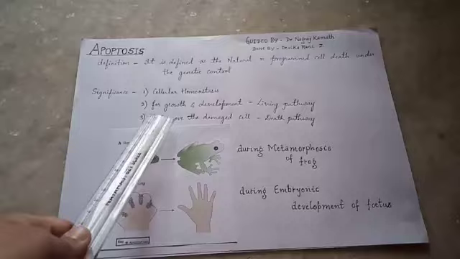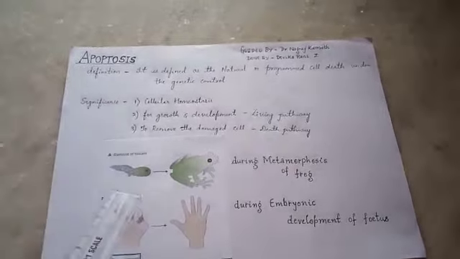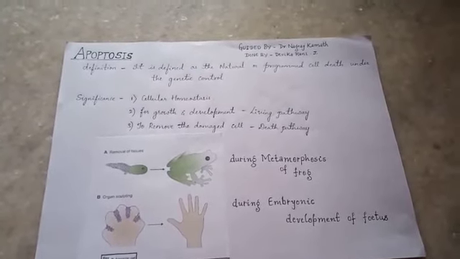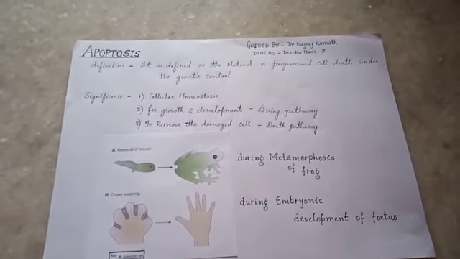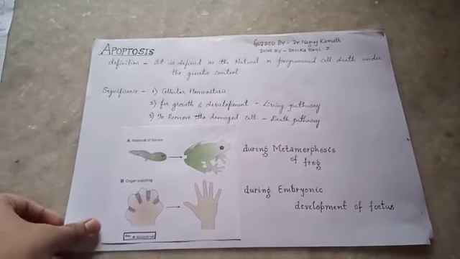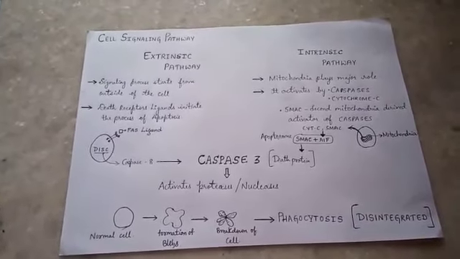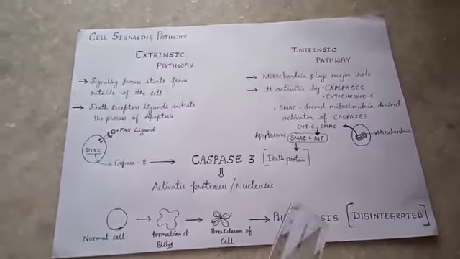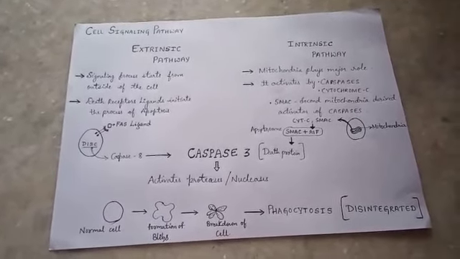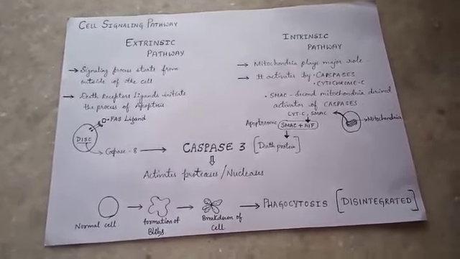Thirdly, to remove the damaged cell. When a cell gets infected by bacteria and viruses, it is essential for the cell to die so that the infection doesn't spread to other cells. As we know, cells can sense their environment. They can sense what is going on inside as well as outside. And when the cell reacts to that environment by killing itself, that is known as apoptosis.